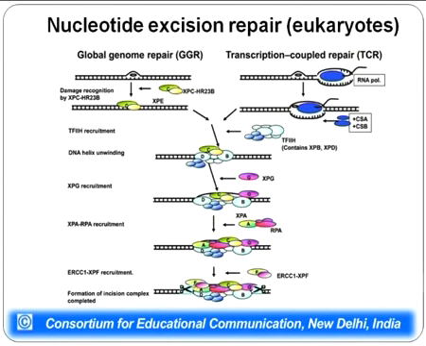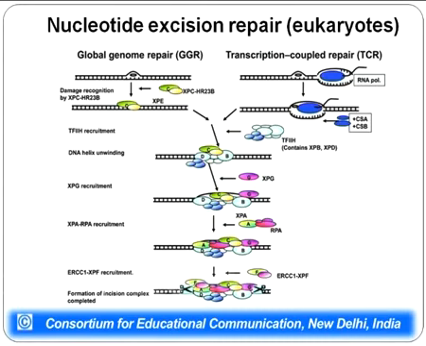Again there is a transcription coupled repair mechanism also in eukaryotes as found in prokaryotes or E. coli. Herein, whenever a damaged strand is getting transcribed, there is a block of the RNA polymerase, it cannot move any further, and this is recognized by TFIIH. TFIIH then recruits all the XP proteins which are required for damage correction, and this damage is corrected.